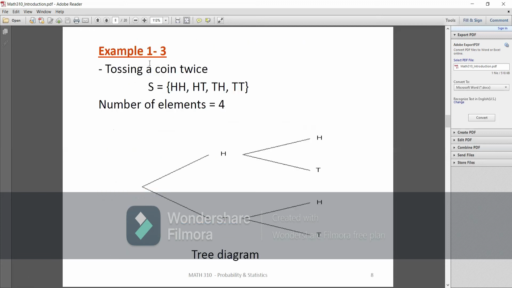6. What if we are tossing a coin twice? We may get in the first time head and in the second time head, or we may get in the first time head and in the second time tail, or we may get tail in the first time and head in the second time, or we may get in both tossings 2 tails. So our sample space now is HH, HT, TH, TT. So the number of elements is how much, guys? It's 4. Or we can write it through this tree diagram.